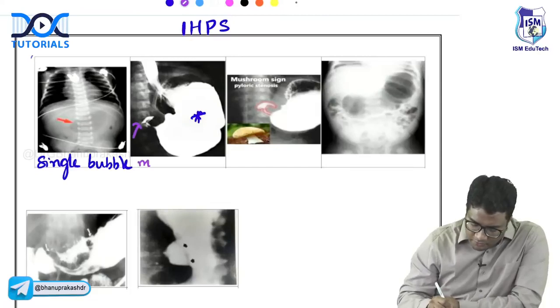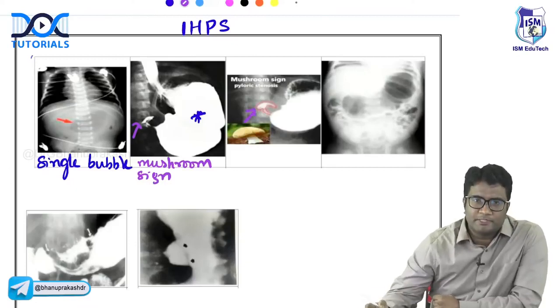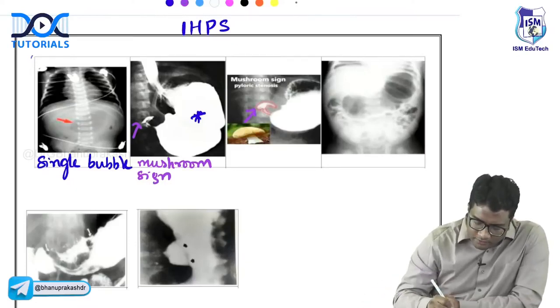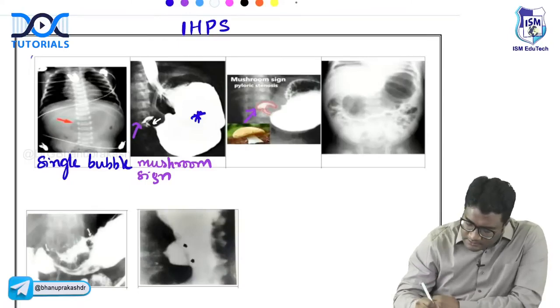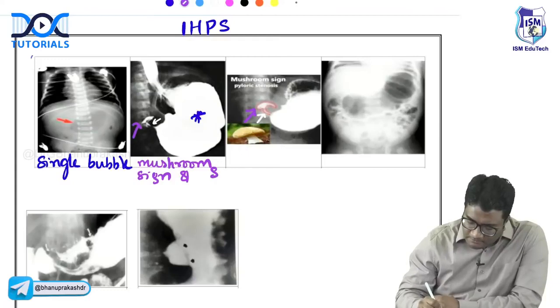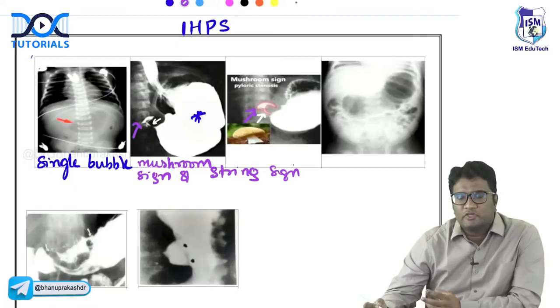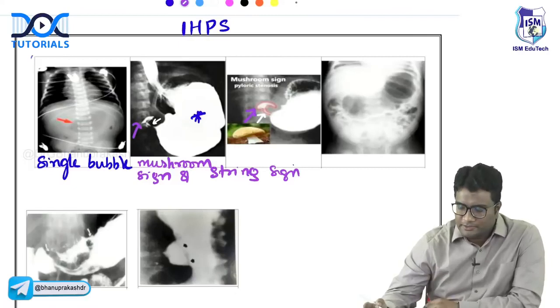This is the mushroom sign. The first part of the duodenum is altered, that is called the mushroom sign. You can see it here better. And can you see a narrowing of the pylorus? This narrowing of the pylorus is called the string sign. Mushroom sign and string sign on a barium meal are suggestive of idiopathic hypertrophic pyloric stenosis.